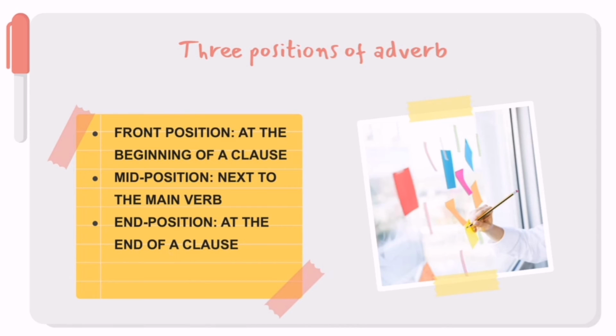Thank you, Sarah, and let me start mine. I'll be explaining about the position of adverb. There are three positions of adverb, which are front position, mid position, and end position. In a front position, the adverb is at the beginning of a clause, while in the mid position, the adverb is next to the main verb, and in the end position, the adverb is at the end of the clause.